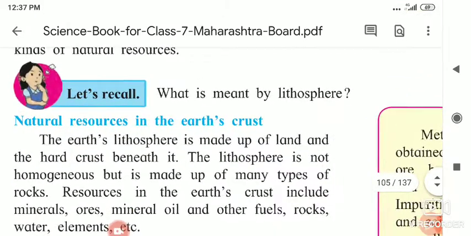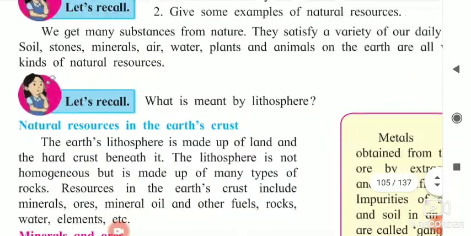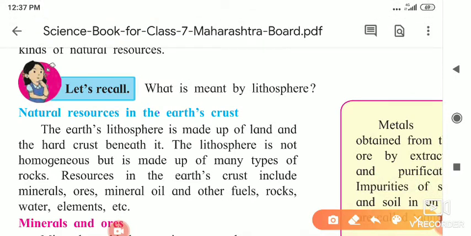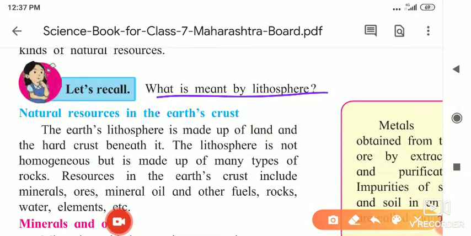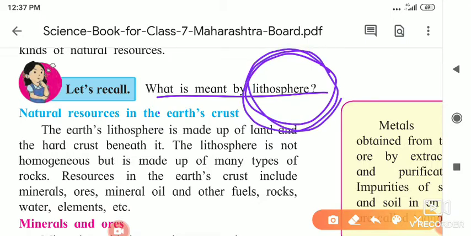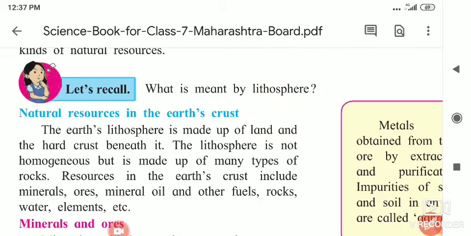Now tell me, what is meant by lithosphere? The lithosphere is a layer of the earth. There are the hydrosphere, atmosphere, and lithosphere. These are the different spheres of the earth. Under the hydrosphere we are studying water and water-related parts. In the same way, under the lithosphere we are studying the earth and its related parts.